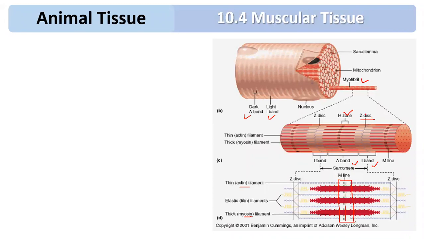Distance between two successive Z lines is called the sarcomere, and the sarcomere is the functional unit of myofibril.